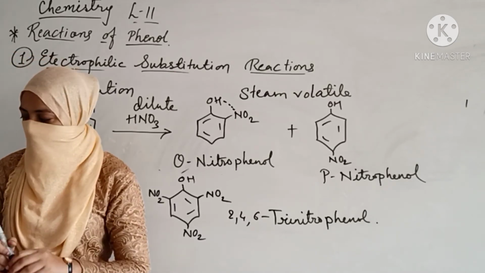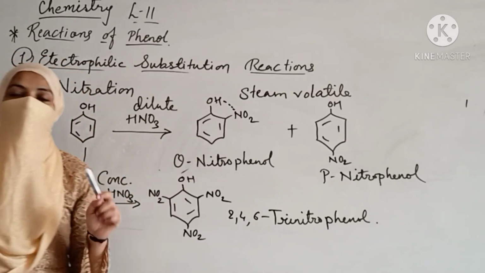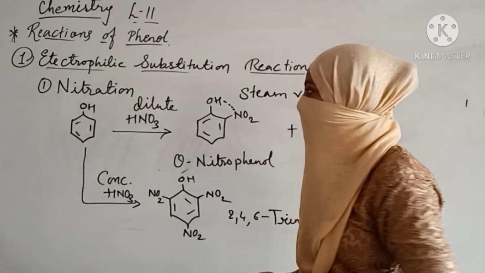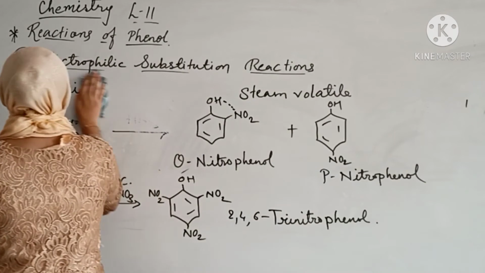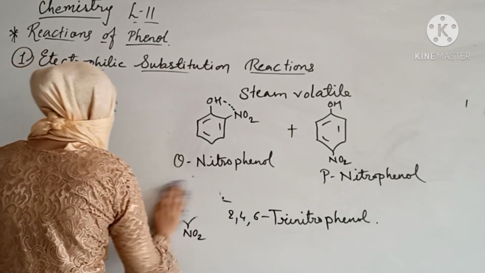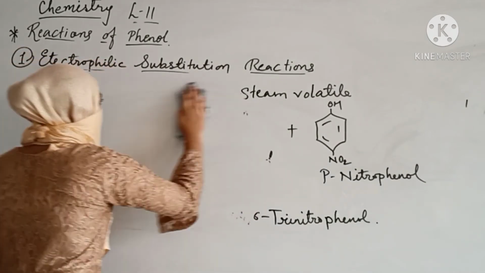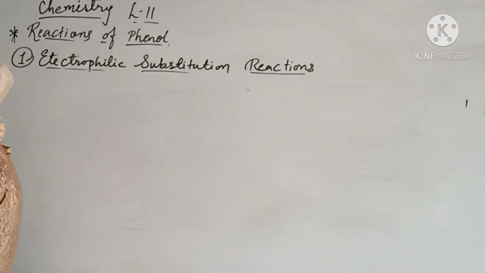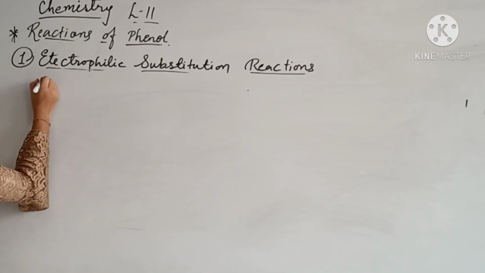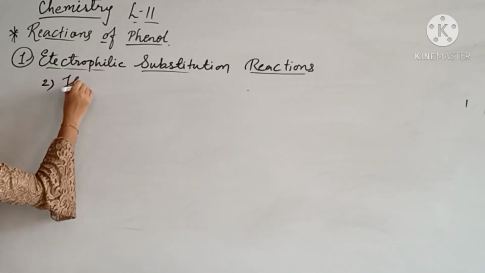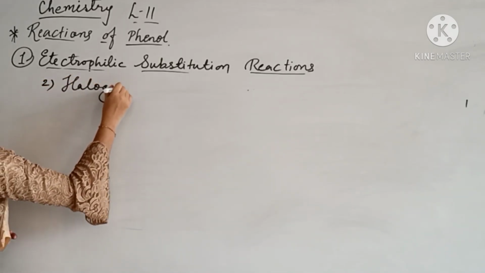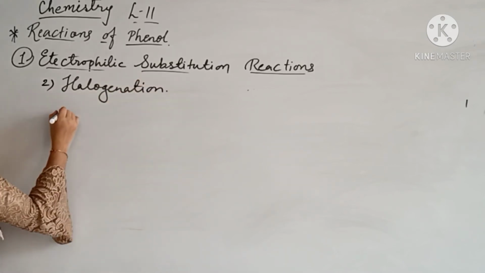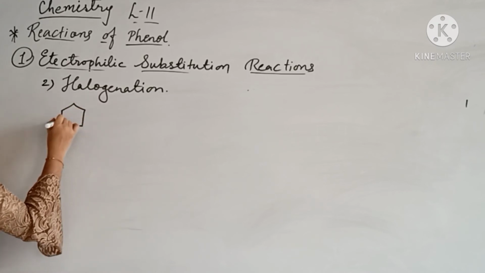Dear student, as we do nitration, we can also do one more electrophilic substitution reaction, and that is halogenation. So let us see halogenation. You can use any halogens. So the second electrophilic substitution reaction is halogenation. Now dear student, again you have to start with your phenol,